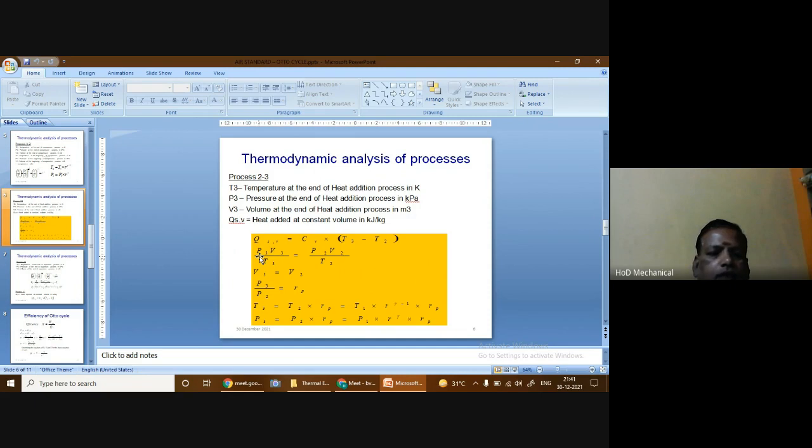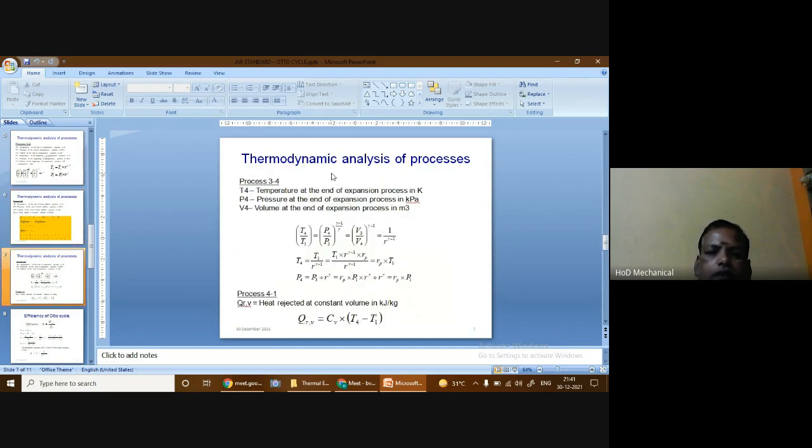Then the next one is the thermodynamic analysis of the reversible adiabatic expansion process, or we can also call it the isentropic expansion process. Here state 4 represents the end of the expansion process. Accordingly, the temperature, pressure, and volume are denoted as T4, P4, and V4. Since this is also an adiabatic process, we can use the same relationship. It is given by T4 by T3 is equal to (P4 by P3) power (gamma minus 1) by gamma, that is equal to (V3 by V4) power gamma minus 1.